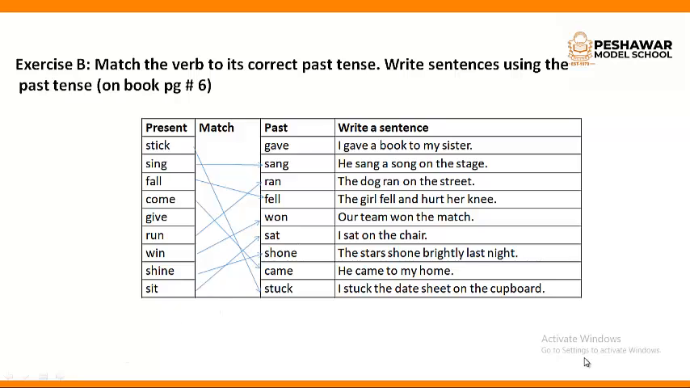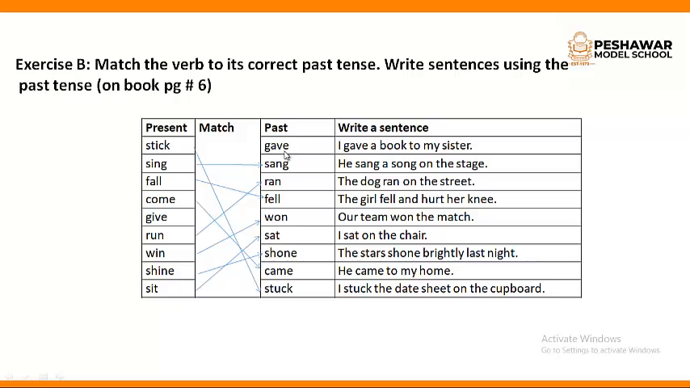Here you are going to use matching. So you can see there are the jumbled words. You have to first of all match these words. The past of stick is stuck. The past of sing is sang. The past of fall is fell. The past of come is came. The past of give is gave. The past of run is ran. The past of win is won. Shine, shone. Sit, sat.